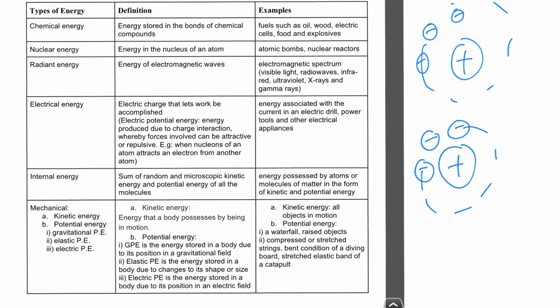Now for potential energy, there are many types of potential energy, not just gravitational potential energy. So what are the different types we're going to learn? We're going to learn about gravitational potential energy, elastic potential energy, and electric potential energy. So what is gravitational potential energy? So this is the definition. Energy stored in a body due to its position in a gravitational field.